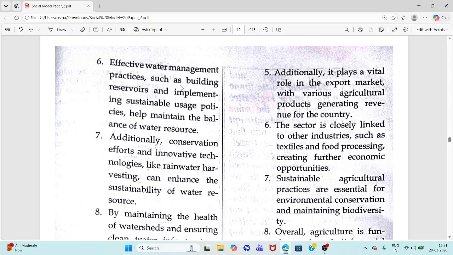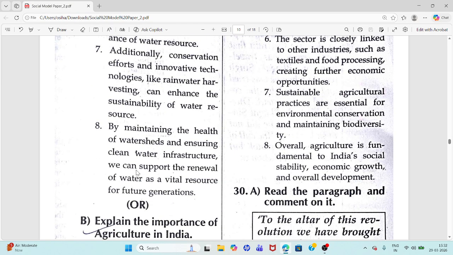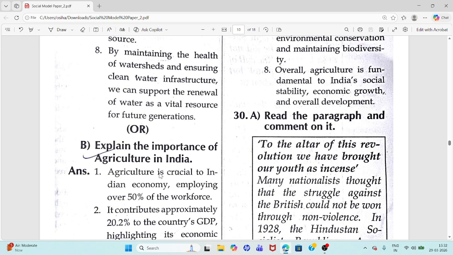Effective water management practices such as building reservoirs and implementing sustainable usage policies help maintain the balance of a water resource. Additional conservation efforts and innovative technologies like rainwater harvesting can enhance the sustainability of water by maintaining the health of watersheds and ensuring clean water infrastructure.